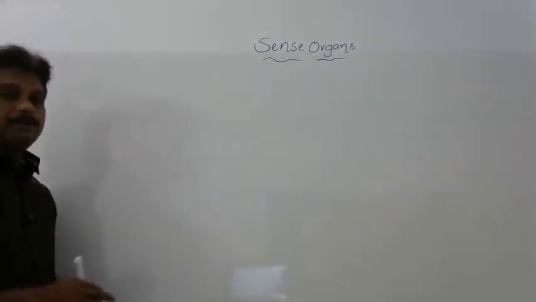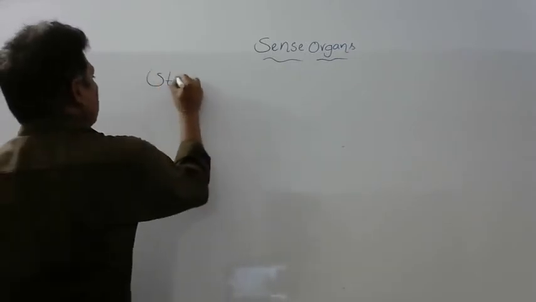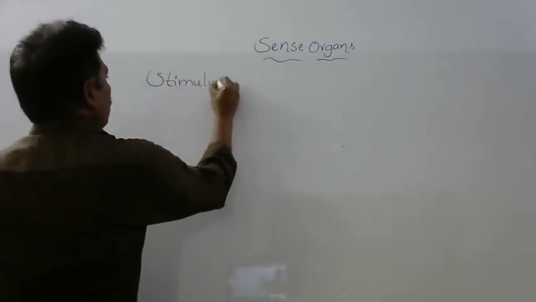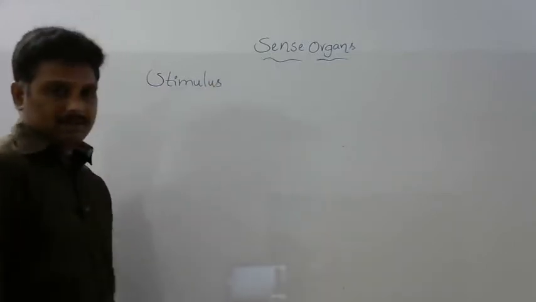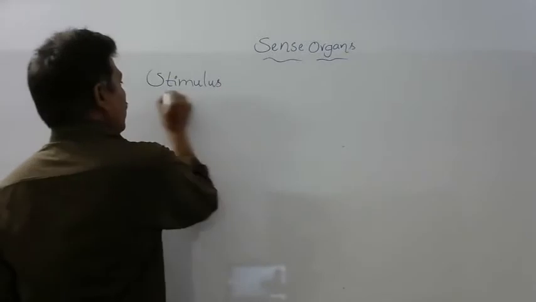First, we have to know about two words. One is stimulus. What is a stimulus?